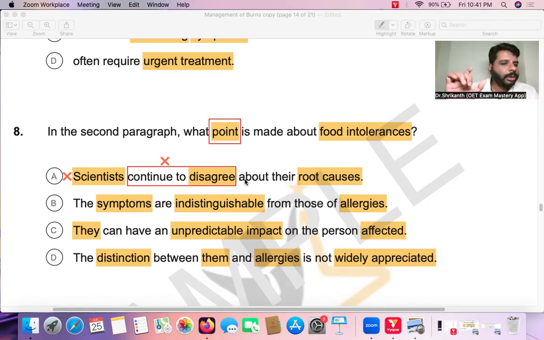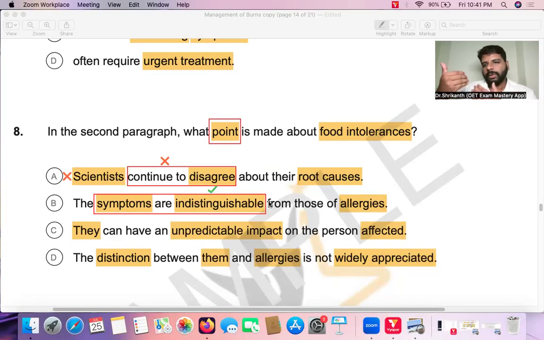Now, what is answer option B? The symptoms are indistinguishable from allergies. So is that mentioned? Yes, it is mentioned. That is, the symptoms of allergies and the symptoms of food intolerance are basically the same.